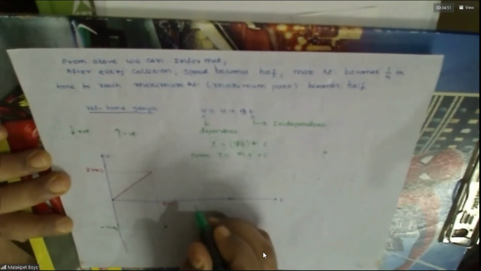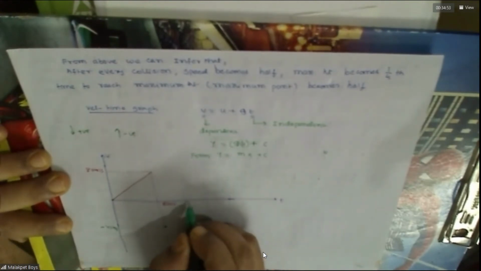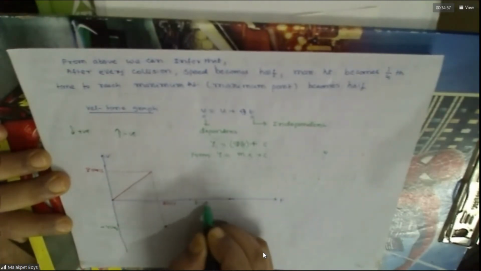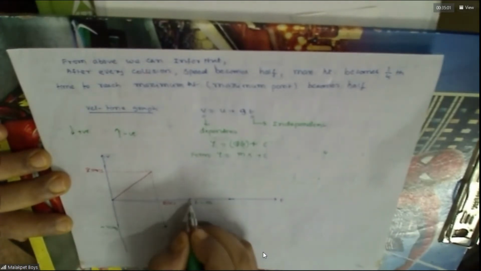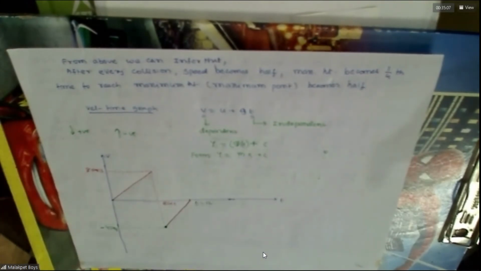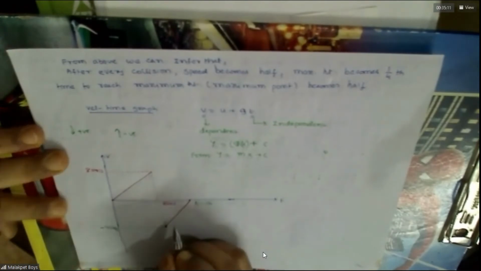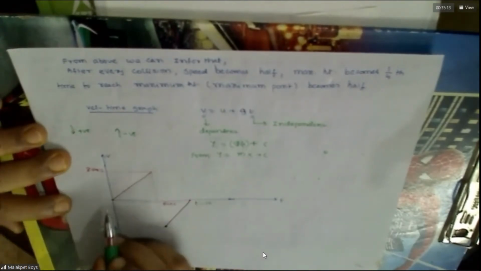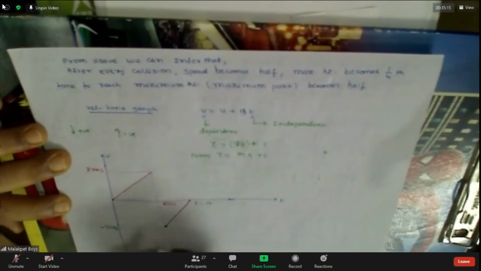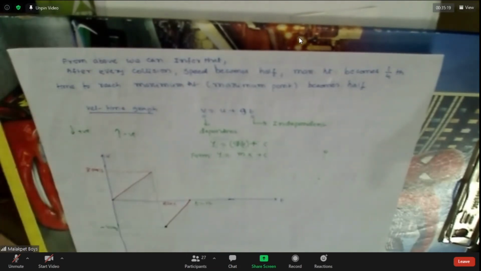Again, at the highest point, velocity becomes 0 at t equals 12 seconds. What is the velocity you got? 0, no? That is also a straight line only, no? Do you agree with this? Because this is the upward journey, remember velocity is negative, no? This is the upward journey, this is the downward journey.